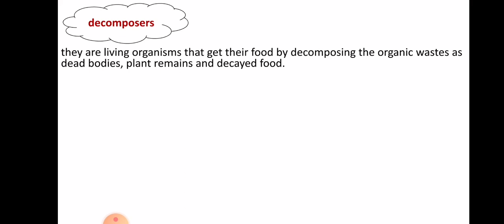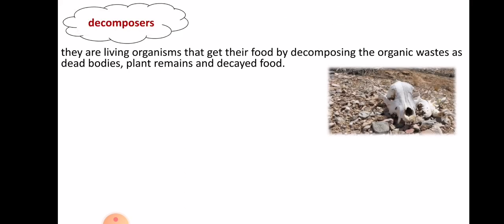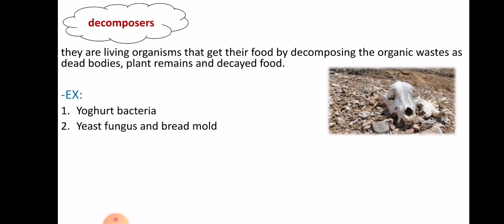And we have two or three examples of the decomposers. First, some types of bacteria like yogurt bacteria, and yeast fungus and bread mold fungus. So the first example is yogurt bacteria, the second one is yeast fungus, the third is bread mold. All these are types of decomposers which feed on dead bodies, and may also feed on plant remains and decayed food.